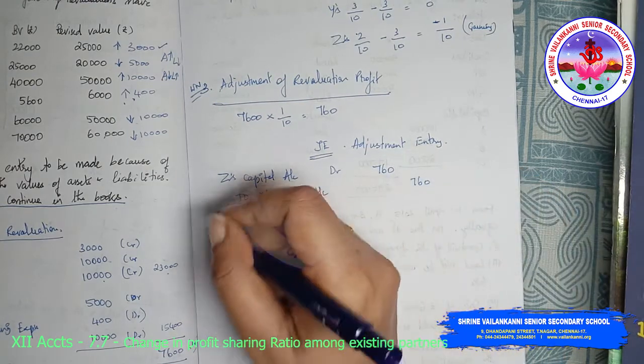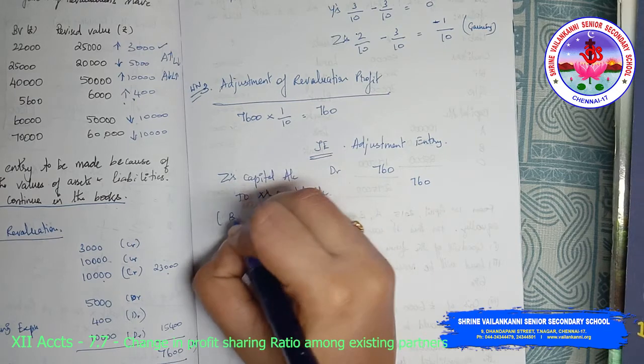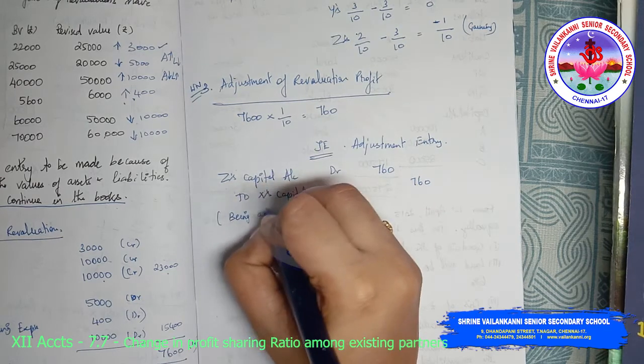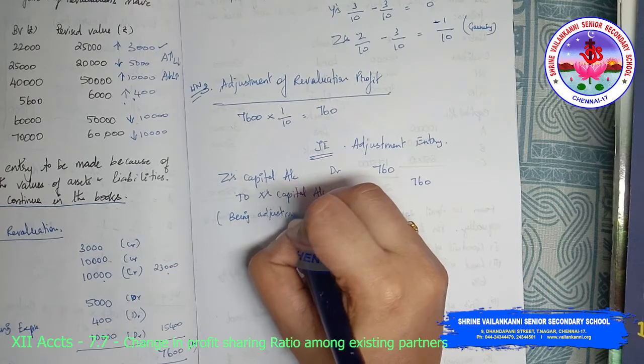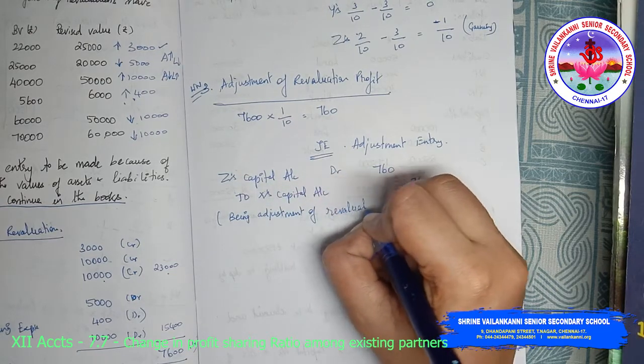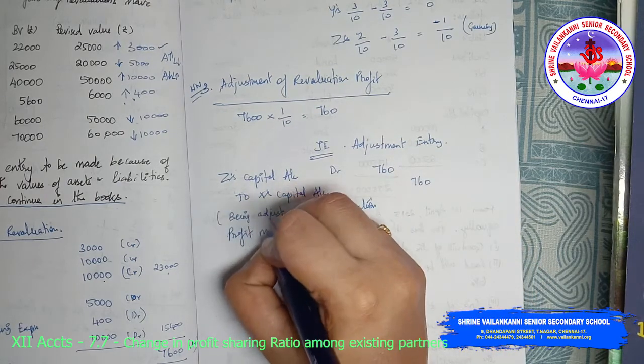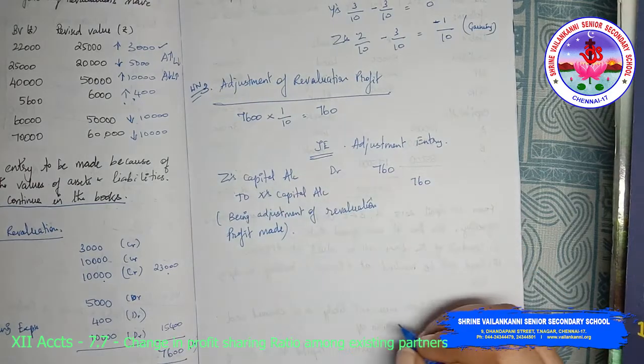The narration would be: being adjustment of revaluation profit made. Okay, this is the answer.